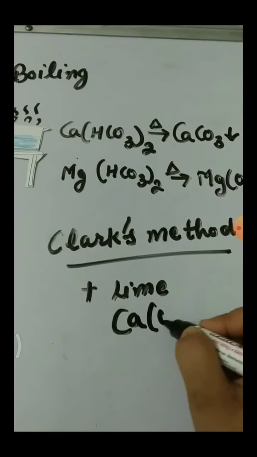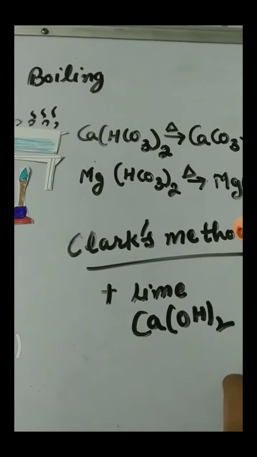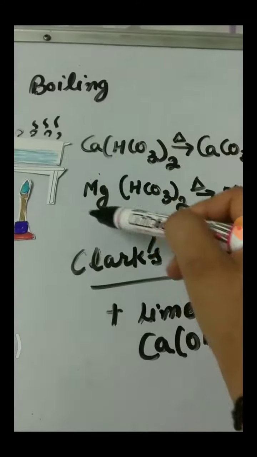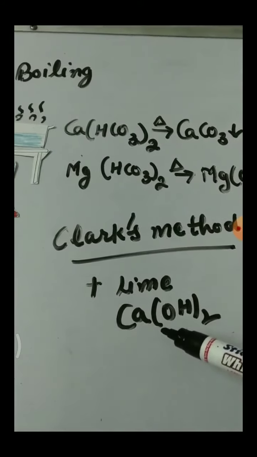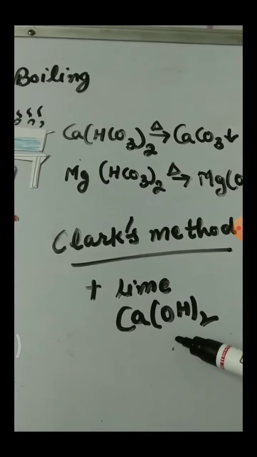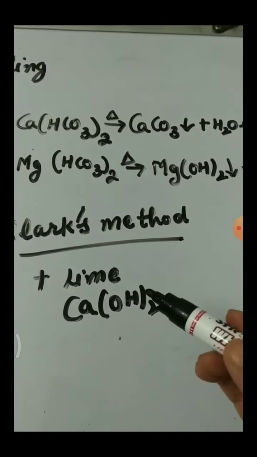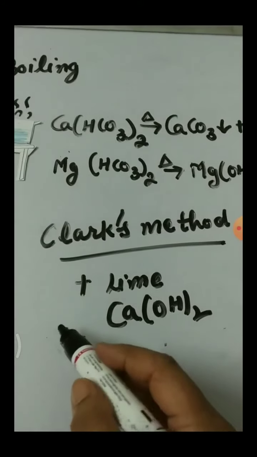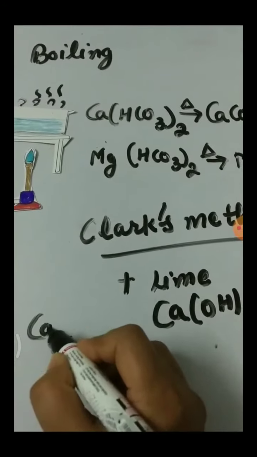The formula of lime is calcium hydroxide, Ca(OH)2. When we add lime to calcium or magnesium hydrogen carbonate, the same precipitate formation takes place: calcium carbonate and magnesium hydroxide.